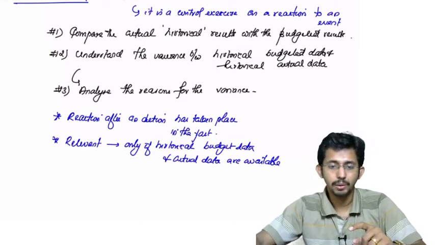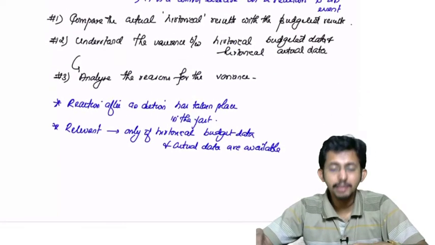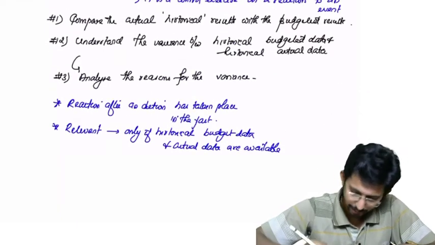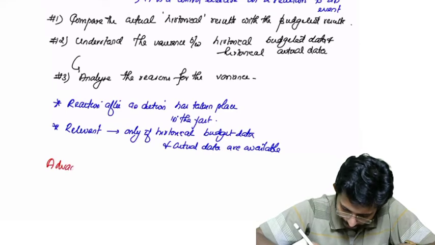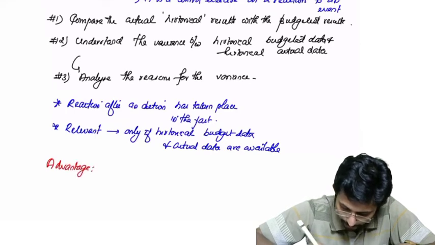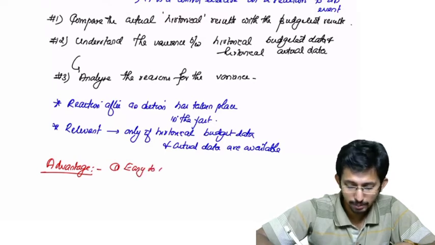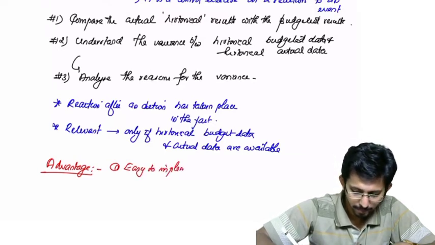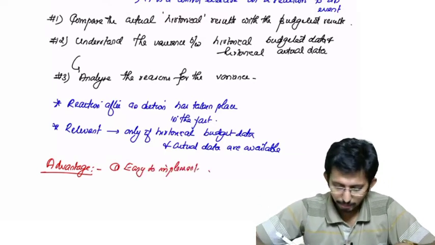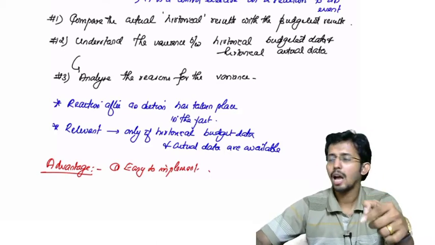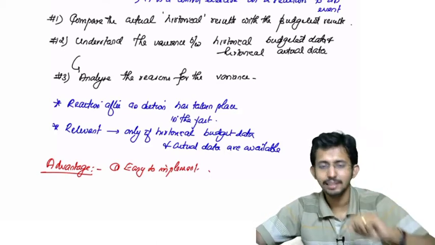Is it clear? Okay. Now, what is the advantage of a feedback control? The main advantage is it is easy to implement. Because we are analyzing after the event has occurred, it is easy.